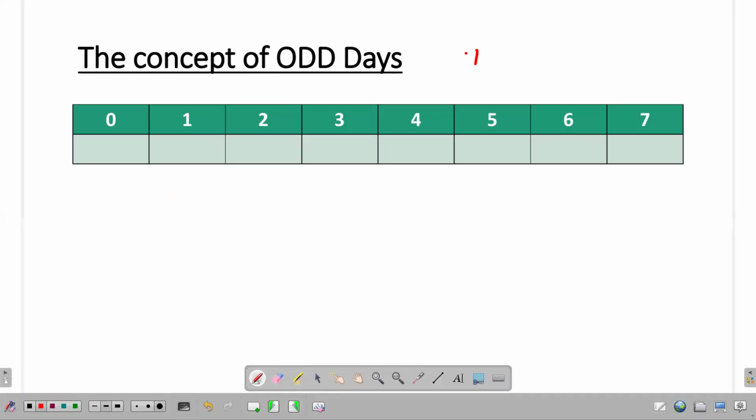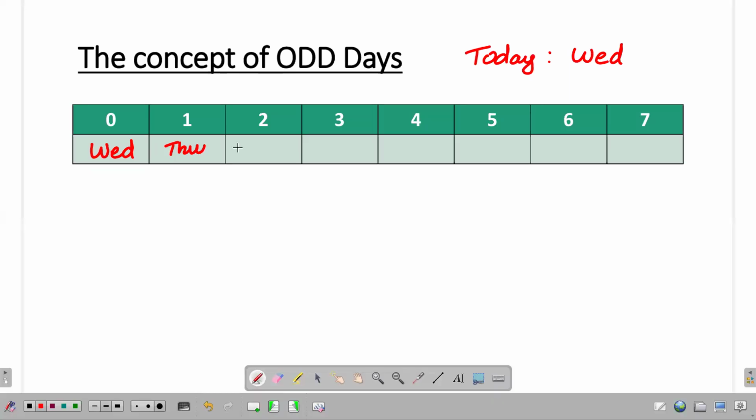Let us assume today it's Wednesday. All right. So today I'm writing it here. Today it's Wednesday. So let me ask you, what is 0 days from today? 0 days from today is today itself. So 0 days from today, I can say it is Wednesday. Okay. What about 1 day from today? Today is Wednesday. 1 day from today, it's Wednesday plus 1. So I can say 1 day from today, it is Thursday.